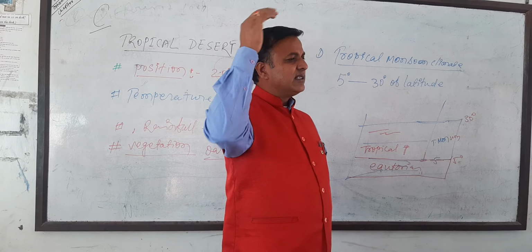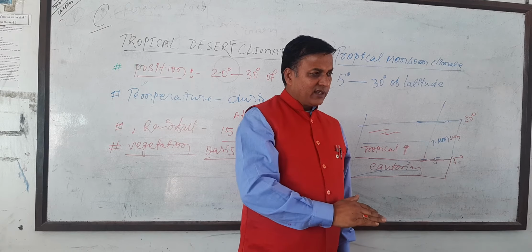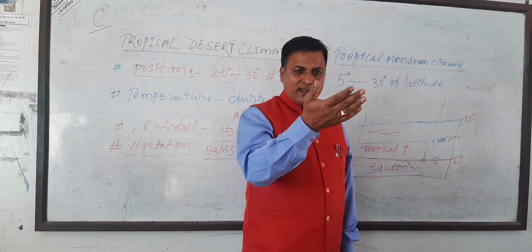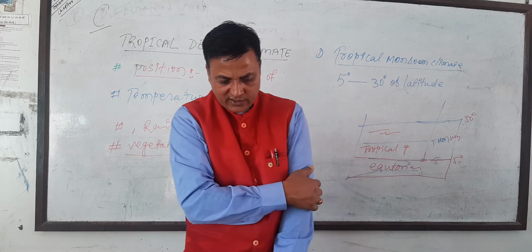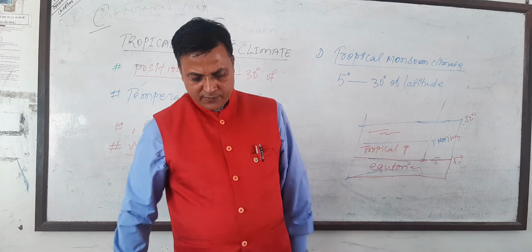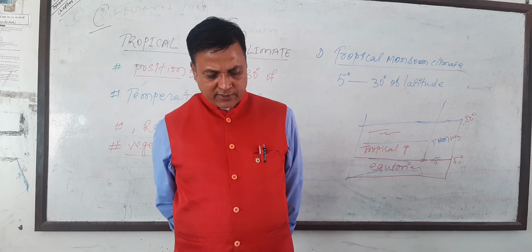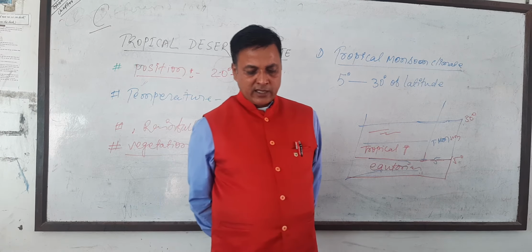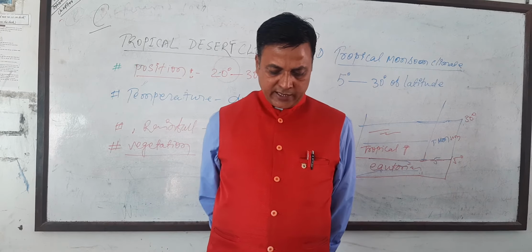In the winter, air blows from land to sea. In the summer, sea to land. This causes the rainfall also. As the rainfall is heavier in the monsoon summer than in winter, the climate is also called the summer rain type of climate. Storms cause a little rain in winter.